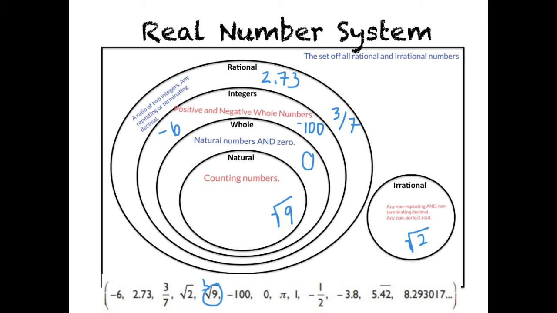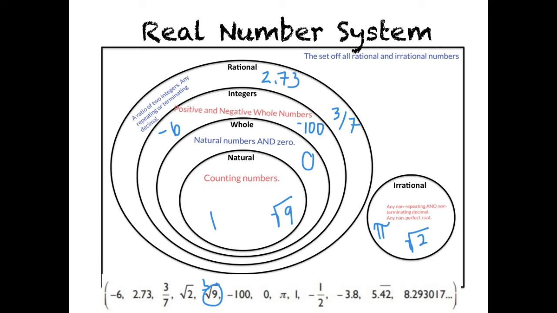Pi, this symbol next to the 0 there, is also an irrational number, so I'm going to put pi out there. 1 is, let's see, put that as a whole number. Well, we'll put it as a natural number because then it's automatically a whole number too. So the number 1, like I almost put it in the whole. Yes, 1 is a whole number, but only because it's technically a natural number.